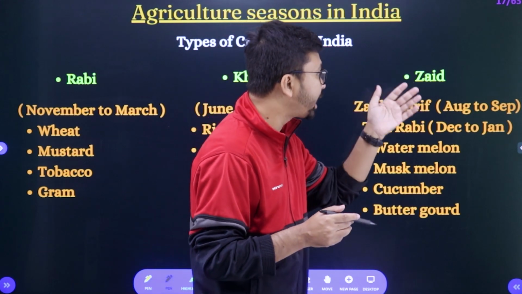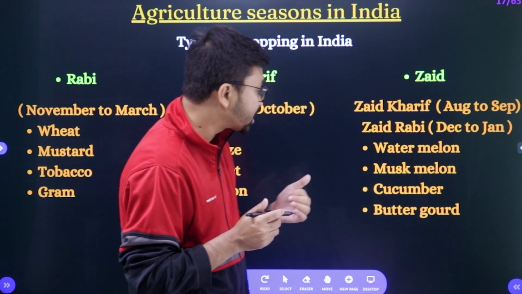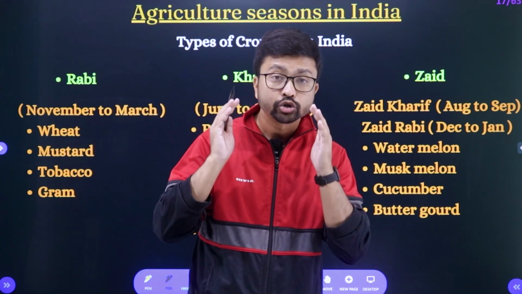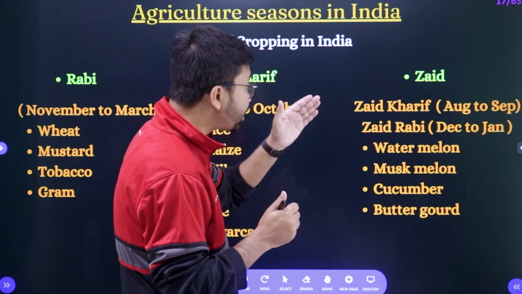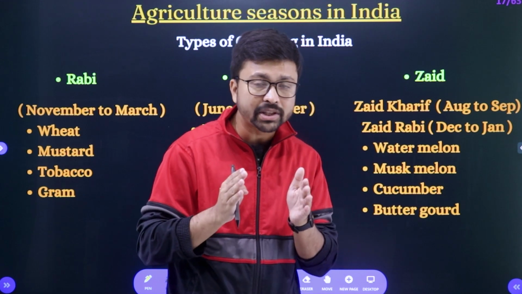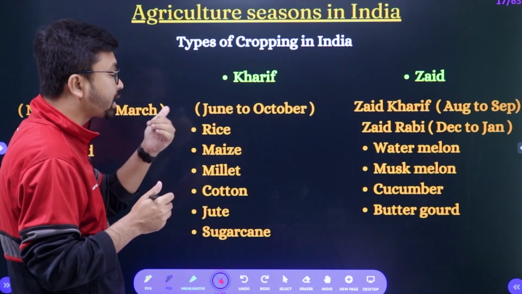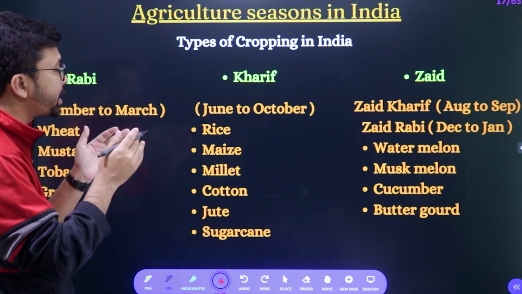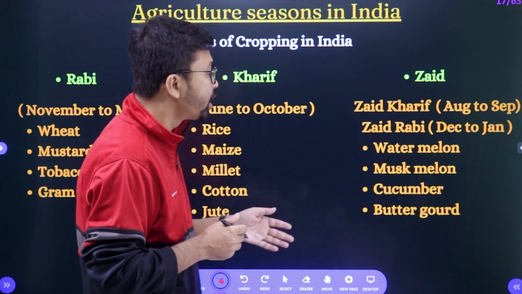Another type of crops is called Zaid crops. Remember, these are crops like watermelon, muskmelon, cucumber and bottle gourd. They don't have such high demand and can grow in harsh conditions within a limited time period only. They are cultivated in between the Rabi and Kharif seasons, the two main crop seasons. In between the two seasons, we get a small span of gap, and there we are able to cultivate these types of crops.